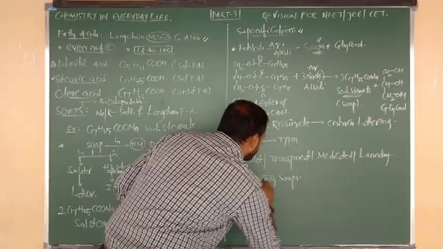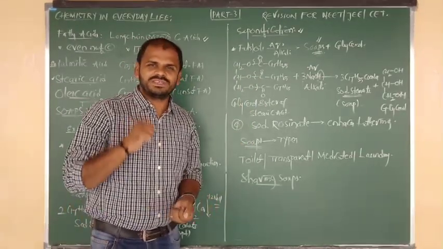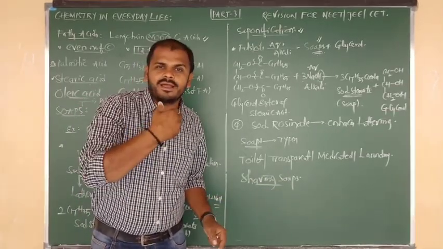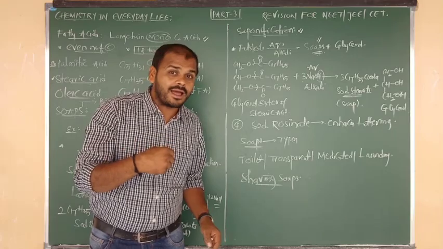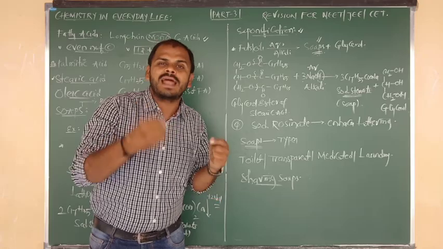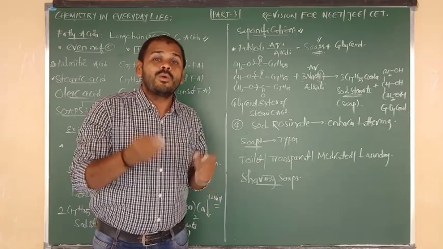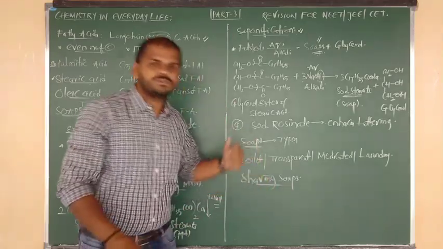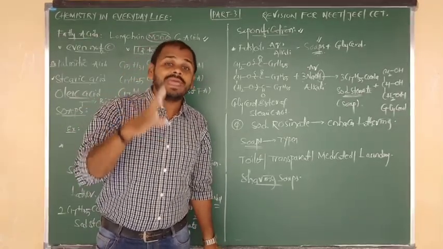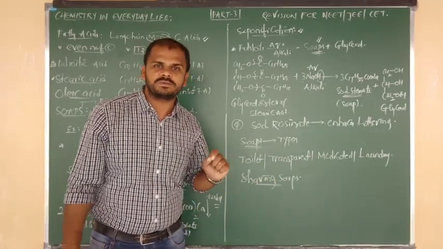Now beta, shaving soaps. From shaving soaps, one of the questions was repeated in a previous exam. Shaving soaps are applied on the face before going to do shaving. Generally, by applying some soaps, the face will be dried within a fraction of a second beta. So to avoid that rapid drying, what is the chemical substance added in shaving soaps? The answer is nothing but glycerol. Question was repeated.